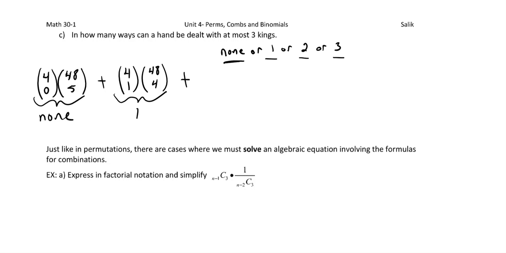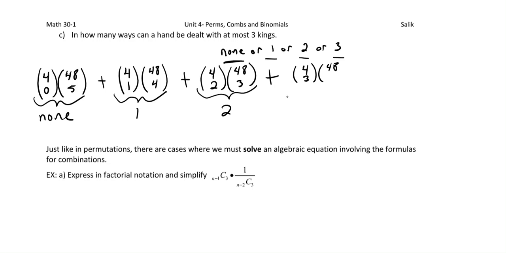And then we're going to add that to the scenario where of the 4 kings, we're going to choose 2. Then that would be 48 choose 3. So that would be for 2 kings. And then one more, of the 4 kings, we're going to choose 3 of them. And then multiply that by, of the rest of the cards, we're going to choose only 1 of them.